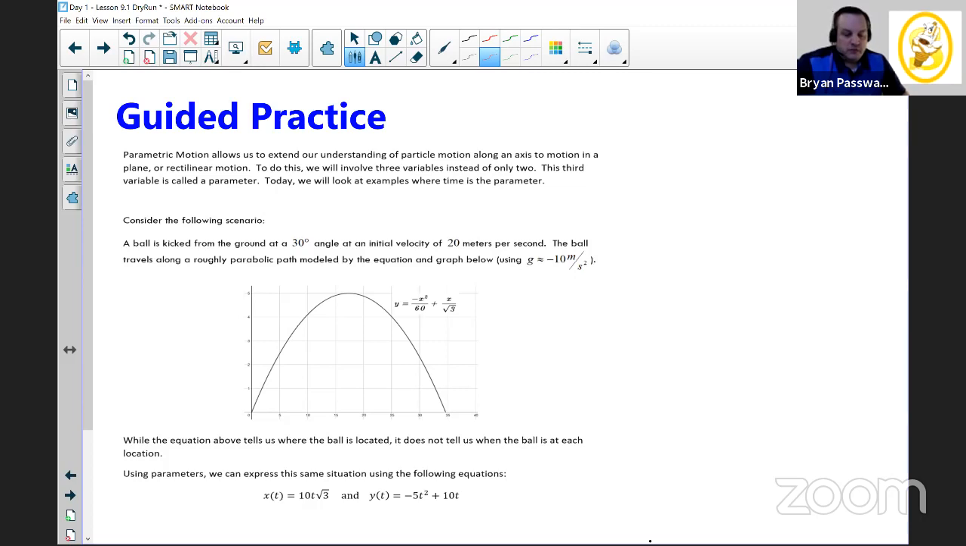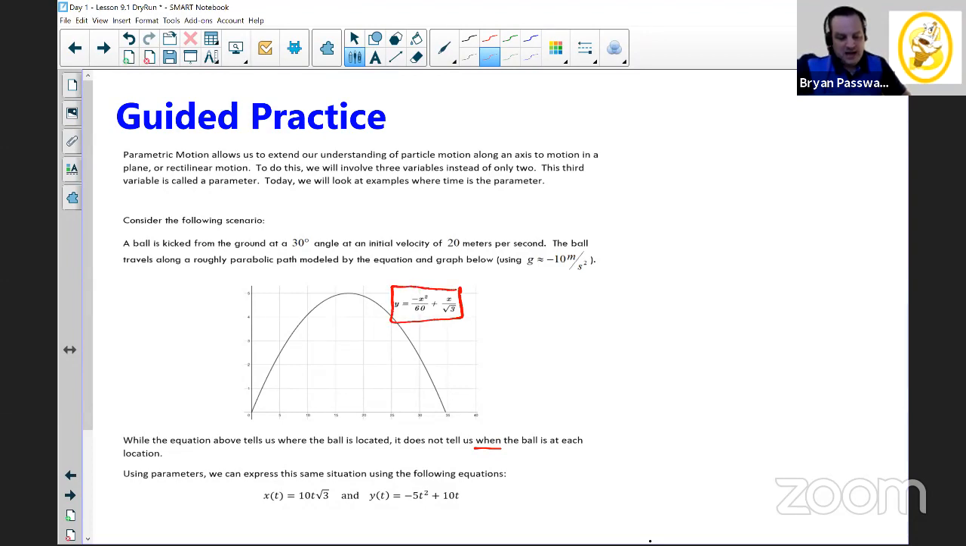So the equation above is great because it tells us where the ball is located. If I know the x coordinate, I know the y coordinate. If I know how far the ball has traveled horizontally, then I can tell you how high the ball is. Or if I know how high it is, I can tell you the 2 times or the 2 locations where it's at that height. Unfortunately, this equation does not tell us when the ball is at each location, which is pretty important.